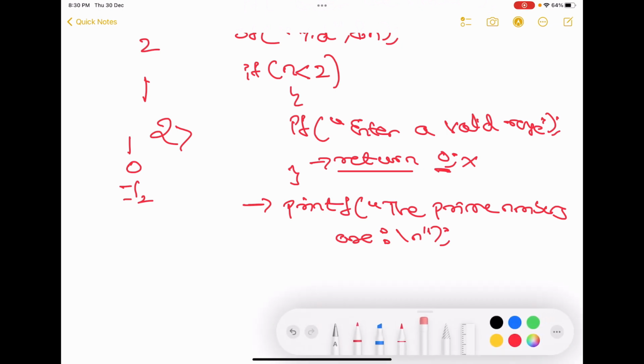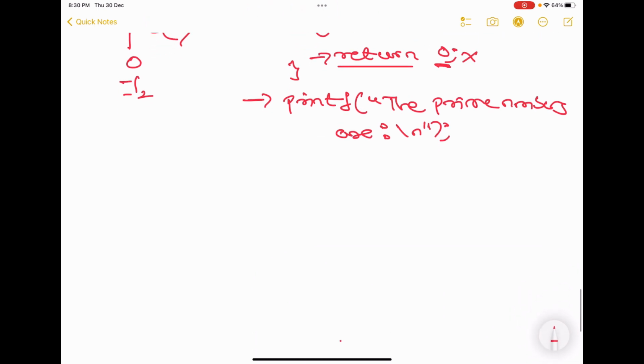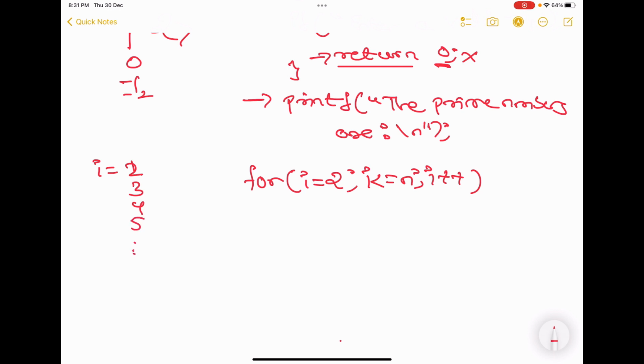So print it before even starting the loops. Now let's come back here. Write the first for loop. For i is equal to 2, i less than or equal to n, i plus plus. What does this give? i will give me all the numbers in the range. It may be 2, 3, 4, 5, and so on up to n. This is why we use the first for loop.